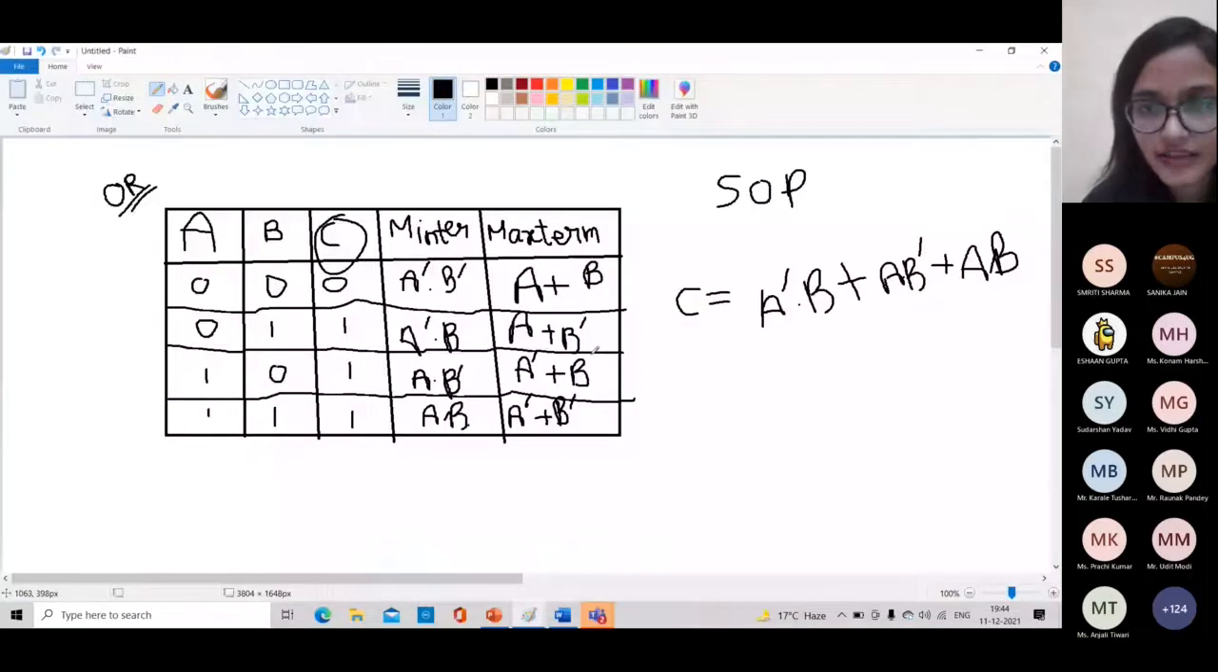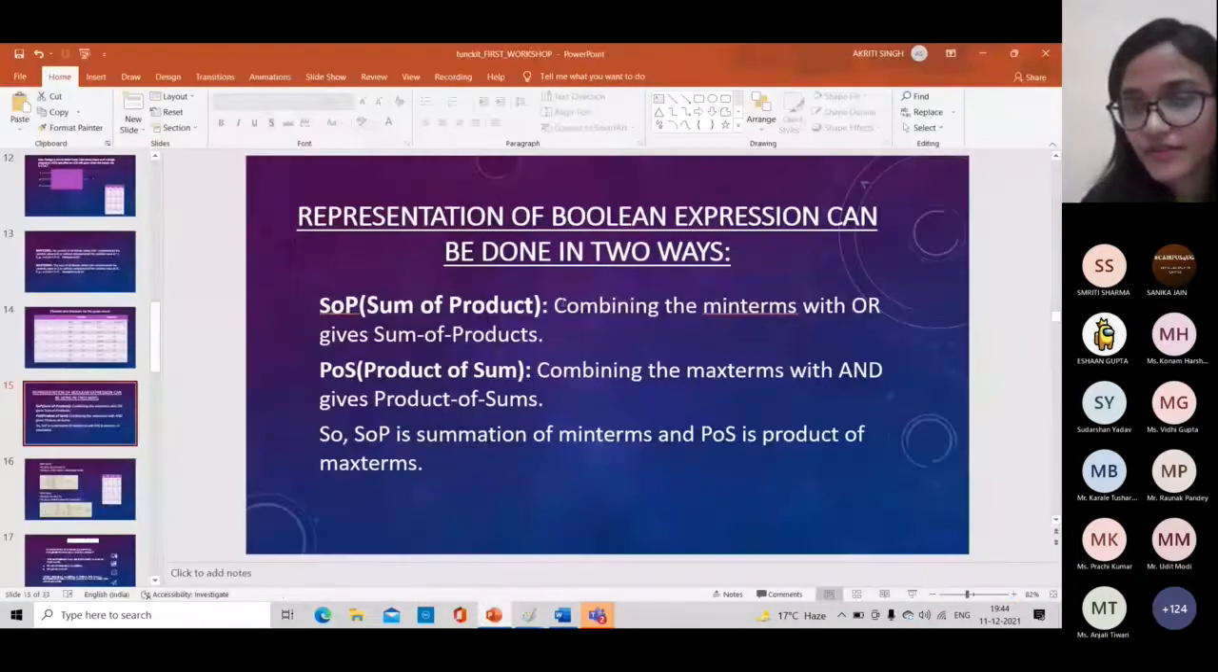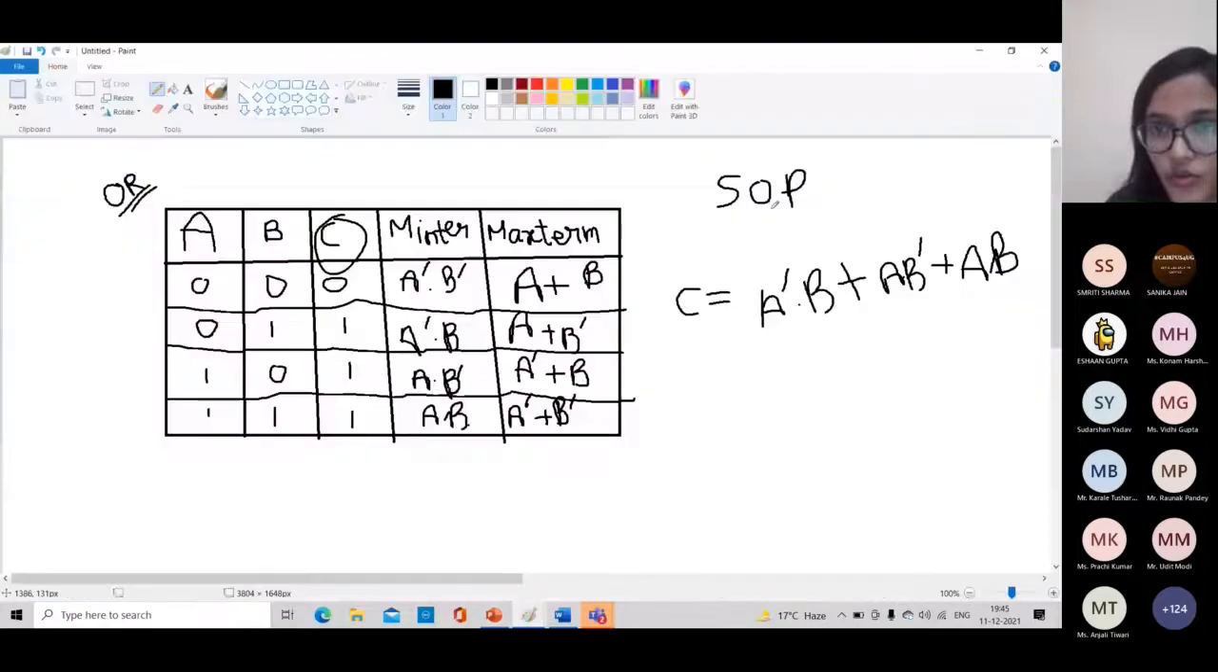Look, in SOP, it is written as combining the min terms with OR gives sum of products. But which min terms? We have to combine those min terms for which output is high. That will give us SOP. First, clear your SOP, then I will clear your POS. In this case, I have written SOP for C. I've taken the summation of min terms for which C is high. C is high for this case, for this. So I've written A complement dot B, this min term plus this min term plus this min term. So I've taken the summation of all those min terms for which C is high. That is SOP. Is it clear?